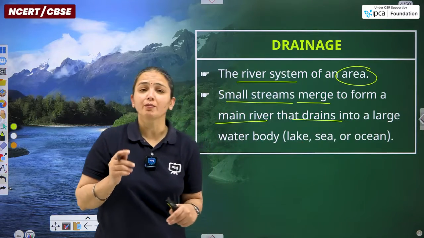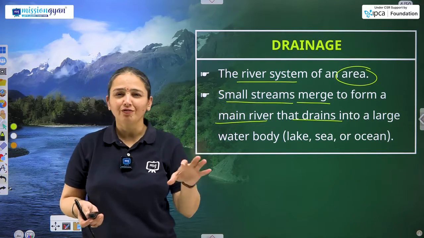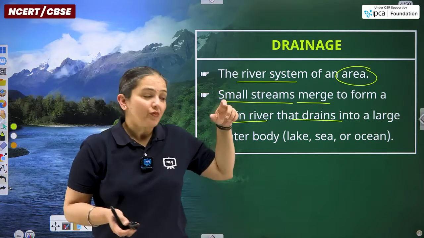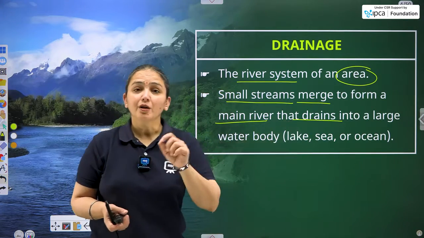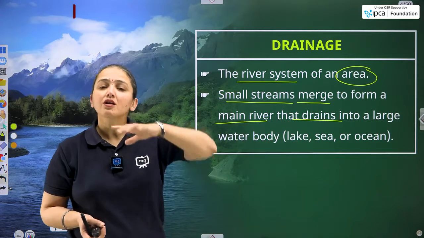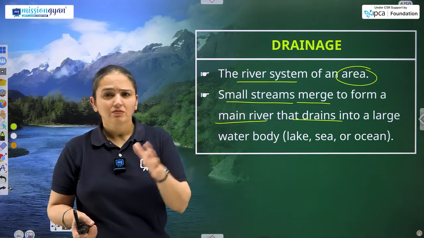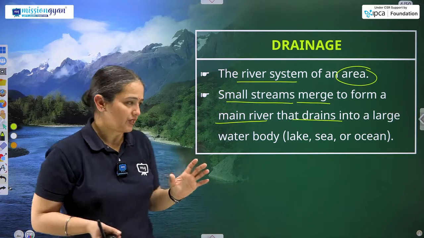Drains here does not mean draining the water of a washing machine or of anything particular. Here, the word drain means it flows. So the rivers flow into that entire region and provide water as per the necessity and requirement.